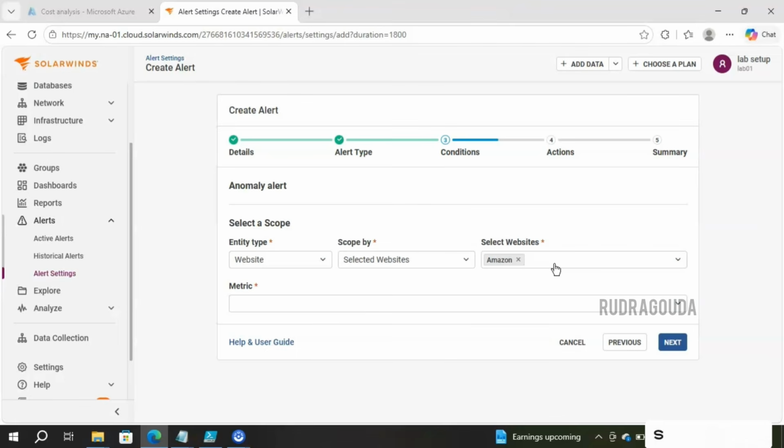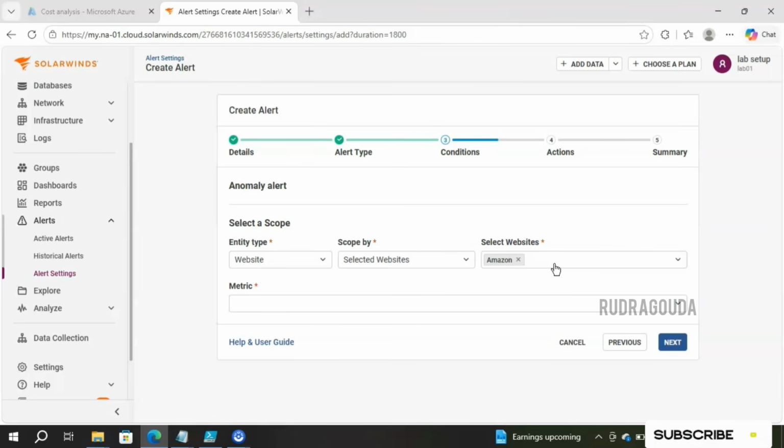But in case of anomaly detection, SWO learns automatically what is normal behavior for our metric. We no need to predict or give a value like 80%, 90%. We no need to give anything. SolarWinds has the capability, with the help of AI, to decide what the baseline is. No threshold value is needed. SolarWinds automatically decides that value. That's why it does not ask for any value from us.